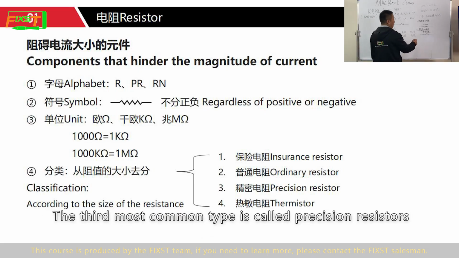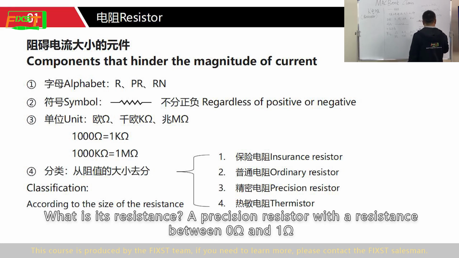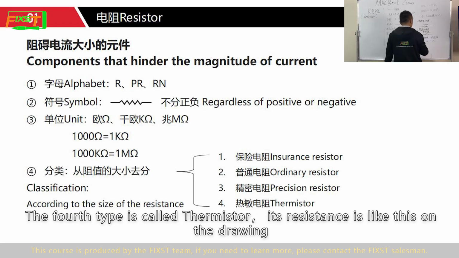The third most common type is called precision resistors. What is its resistance? A precision resistor has a resistance between 0 ohm and 1 ohm. The fourth type is called thermistor. Its resistance is like this on the drawing.